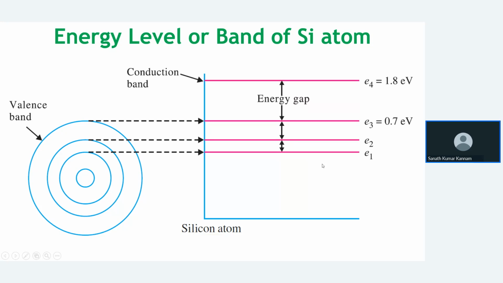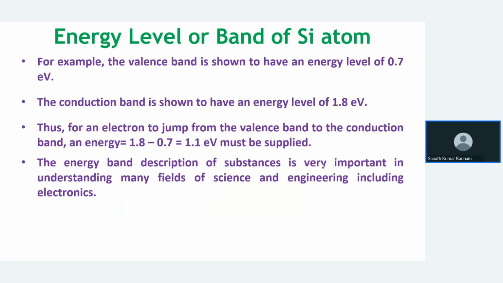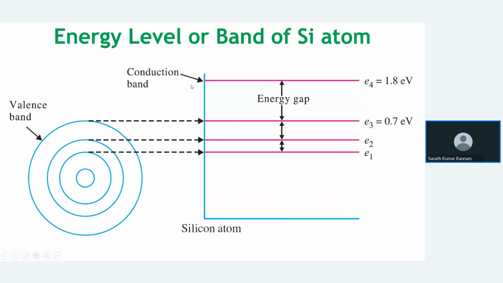Okay, so that is the energy gap of silicon. Same thing whatever I explained. The energy gap is 1.8 minus 0.7, that is 1.1 electron volt. Okay, so that means whatever these valence electrons are there, the chemical properties, physical properties and electrical properties are depending only on the valence electrons. So that's why we are concentrating only on the valence electrons.